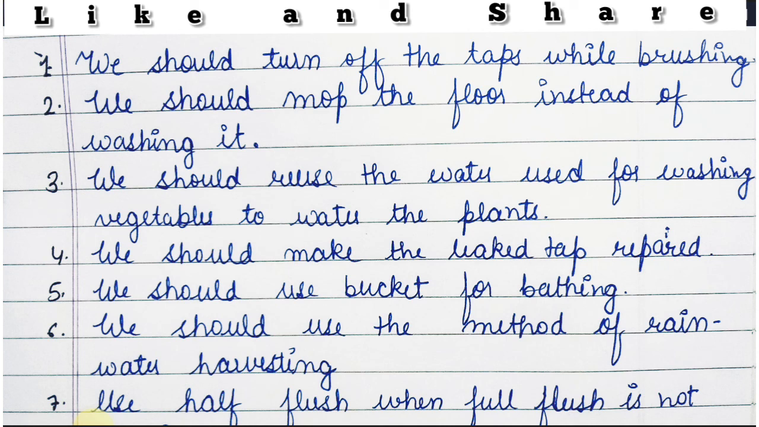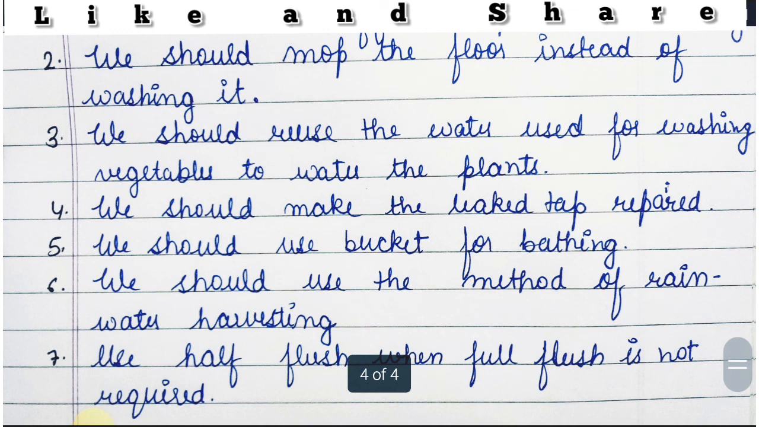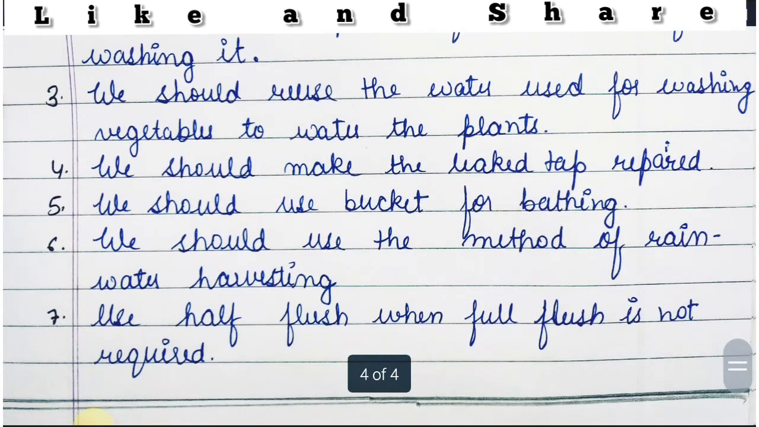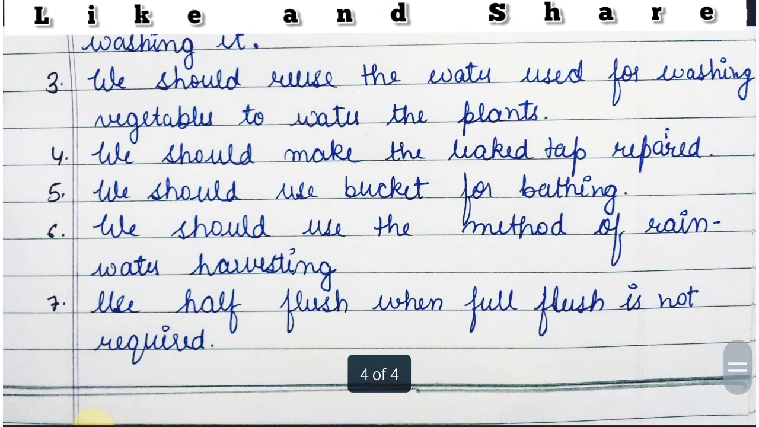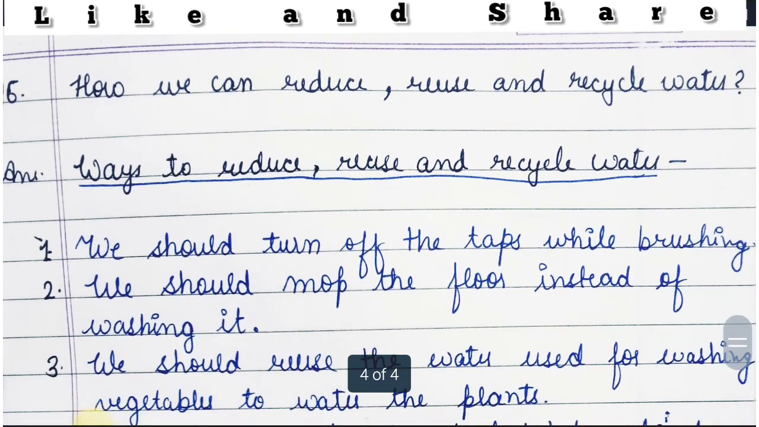Third point, we should reuse the water used for washing vegetables to water the plants. Fourth point, we should get the leaking tap repaired. Fifth point, we should use a bucket for bathing instead of a shower. Sixth, we should use the method of rainwater harvesting, and in this way we can store the water. And the seventh point we can write is to use half flush when the full flush is not required. So these are the points that we can write in this question, and how we can reduce, reuse and recycle